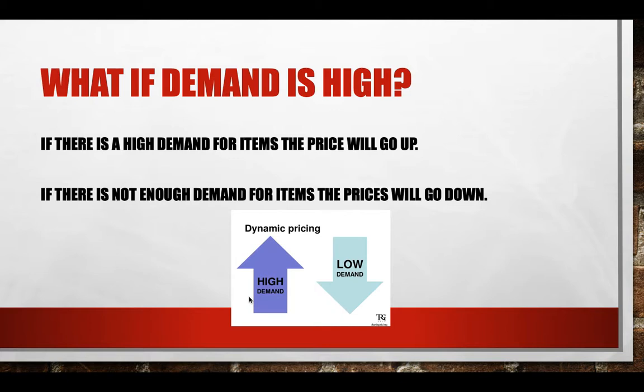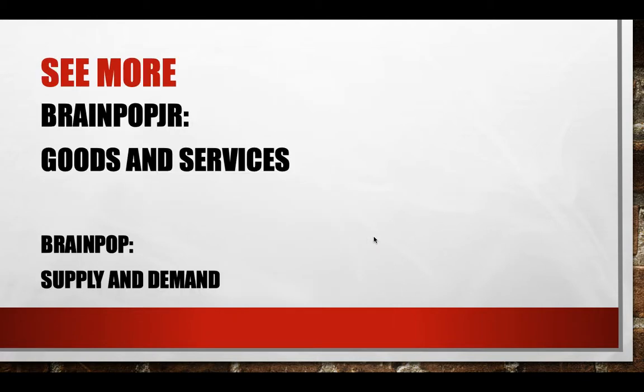But if there's a low demand on things, like right now, people want to buy furniture, but a lot of people don't have jobs; they can't buy furniture, so furniture is on sale. So those are examples of how prices can go down. Cars, the prices on cars may be going down. Or they're going to offer good incentives for buying a car, and that's going to be a lower price. So those are just some examples.